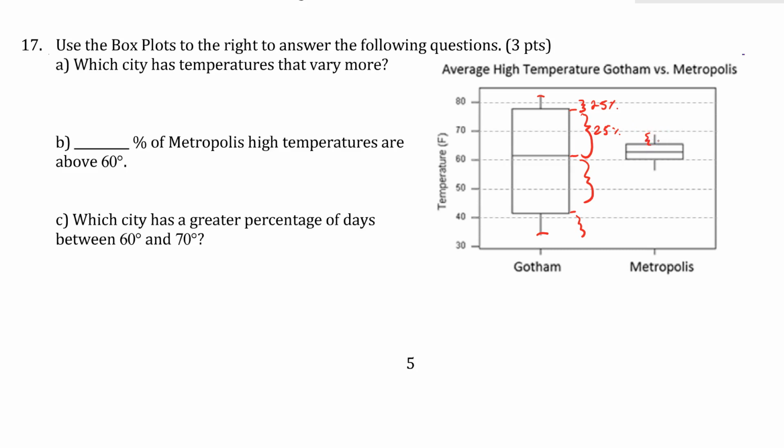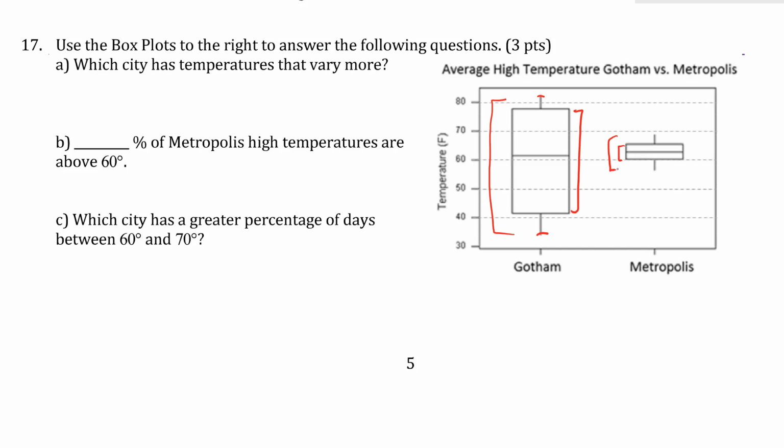So now when it says which city has temperatures that vary more, well, again, there's lots of ways of measuring how much things vary. Lots of measures of spread. We can use the IQR, the range, standard deviation. Here we can visually see the range. Visually, the range is the distance from the lowest to the highest. And visually, the distance from here to here is the IQR. So we see those are big IQRs and big ranges. Versus this one, it's very, very tiny. So both of those measures we see are much bigger in Gotham.